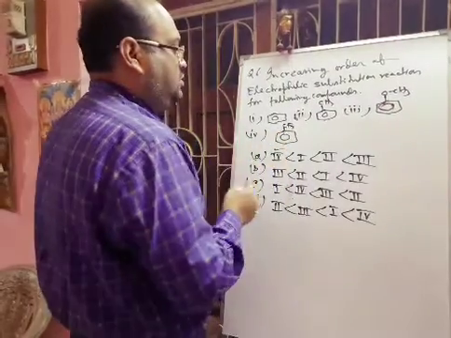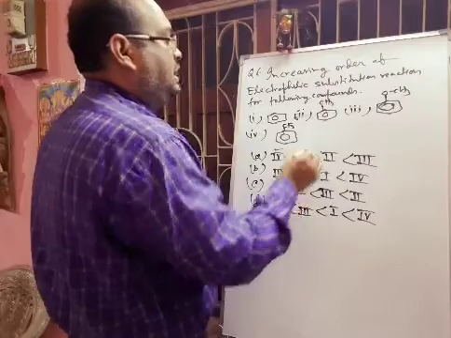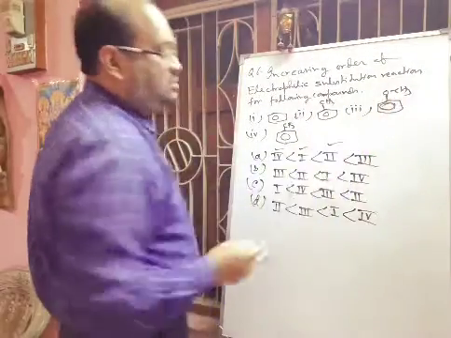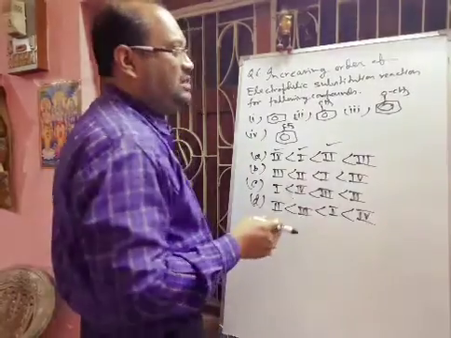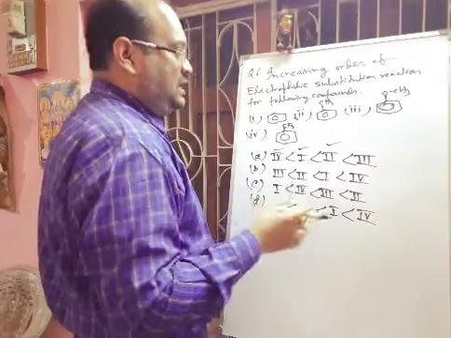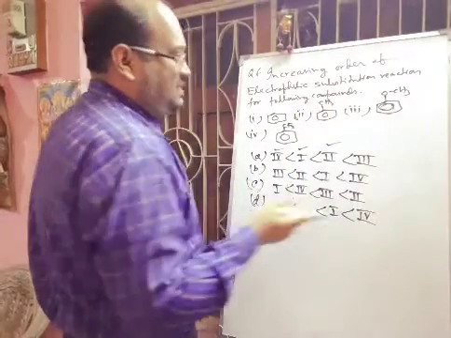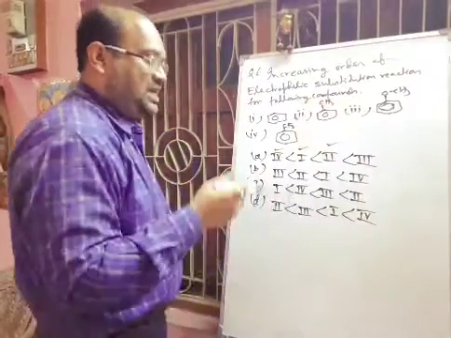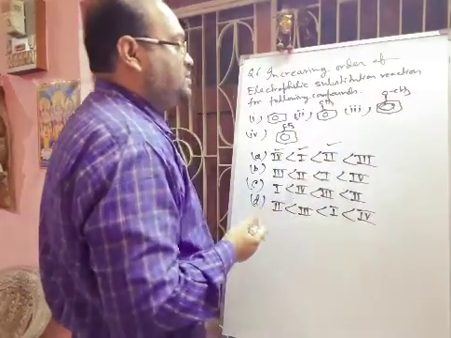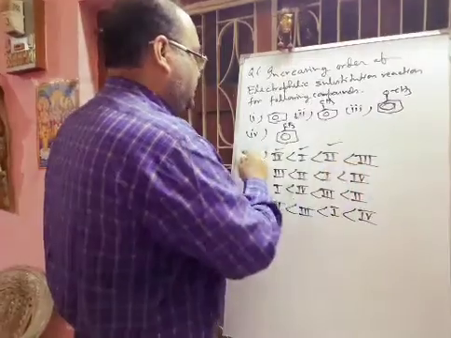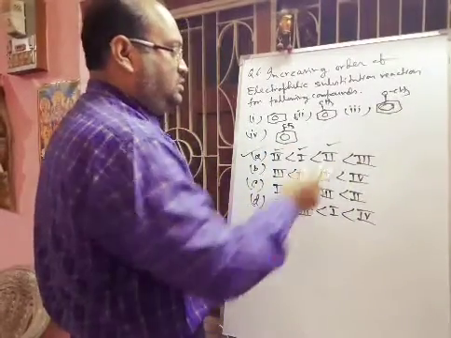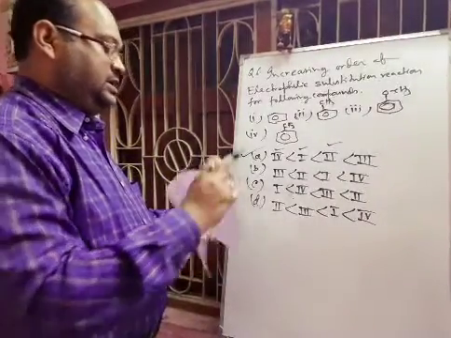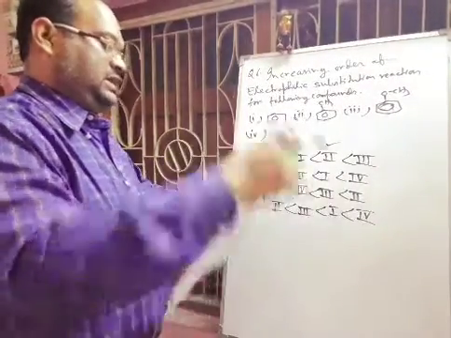Then which one will come? Definitely benzene. Then toluene will come, because its electron donating capacity to the benzene ring is greater. The methyl group has only a plus I effect, while the OCH3 group has a plus I effect as well as a plus R effect. Plus R effect is greater than plus I, so it will be the highest. So option A is correct. It has the highest order of electrophilic substitution reaction. Hope you can understand. Next we will discuss another question.